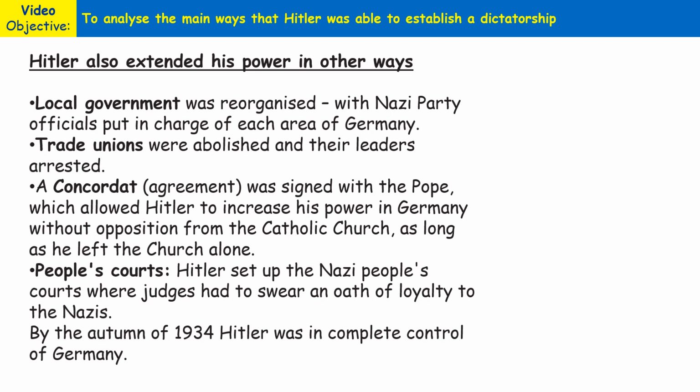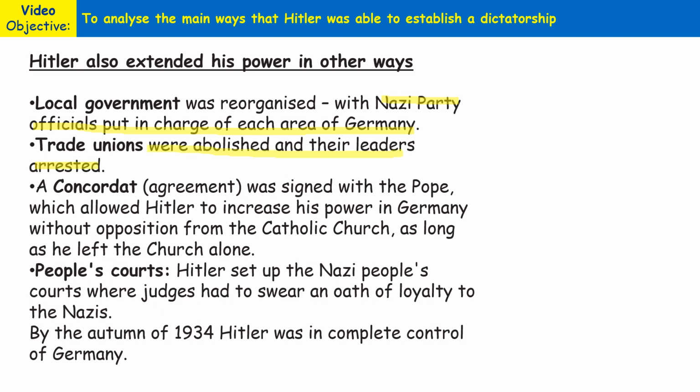And Hitler also had extended his power in other ways. He had reorganised local government. He'd put leading Nazi Party officials in charge of each area of Germany, known as Gauleiters. Trade unions were abolished and their leaders had been arrested.